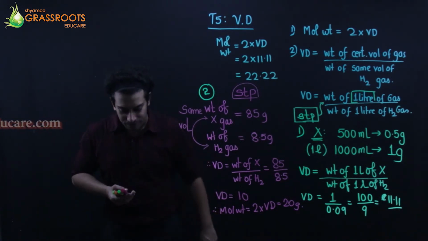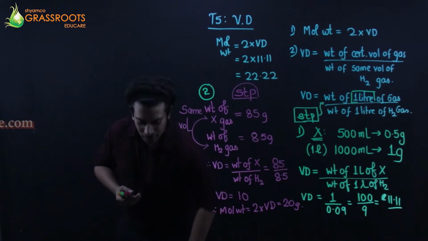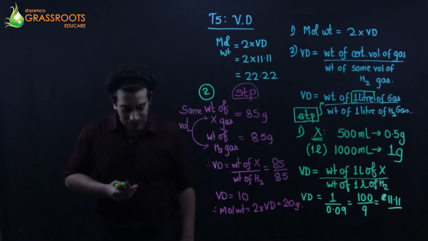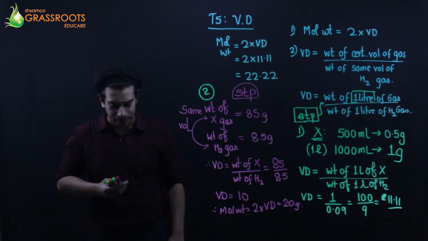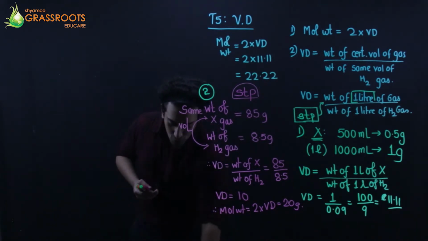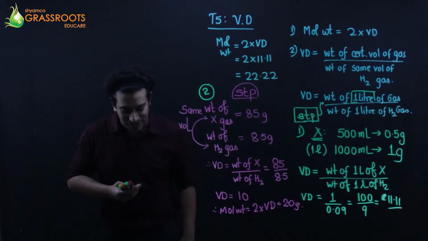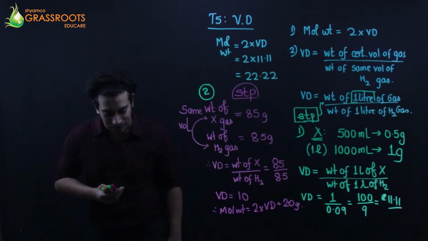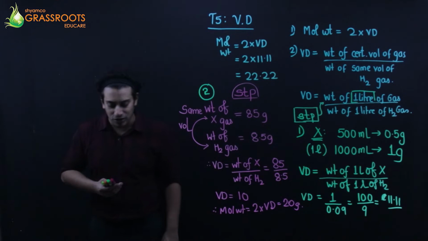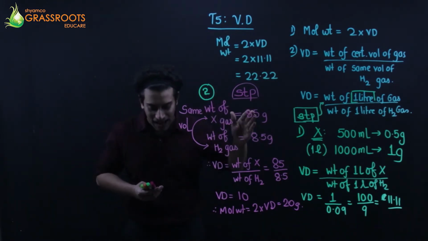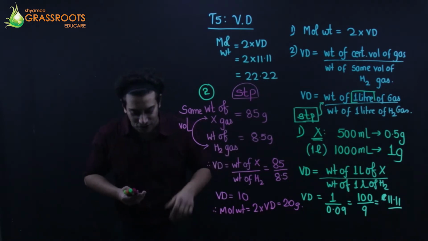Proceeding with the third question. Calculate the molecular weight of 290 ml of a gas at 17 degrees Celsius and 1520 mm pressure, which weighs 2.73 grams at STP.